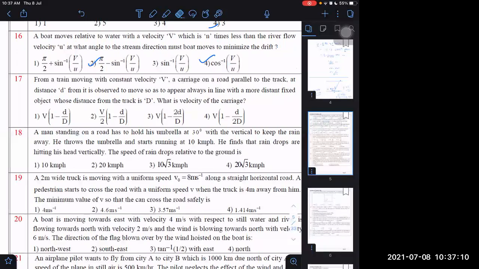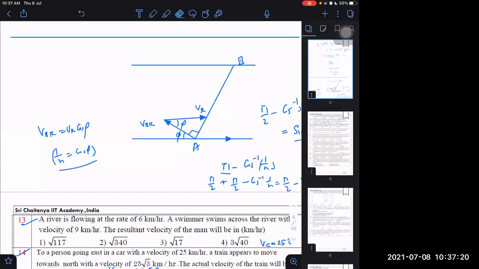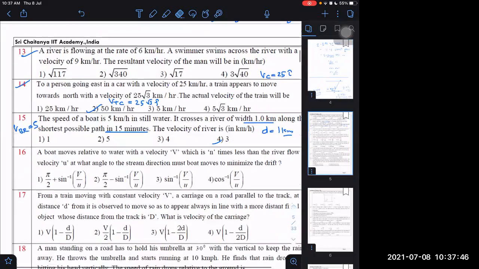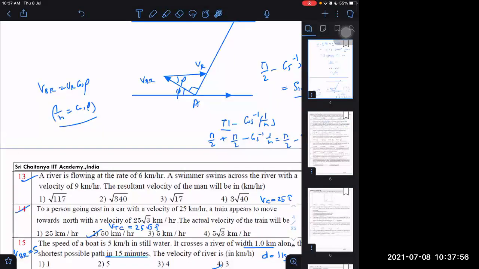I think it will be more than pi by 2 first of all, and sine inverse of pi by 2 minus cos inverse is right only.